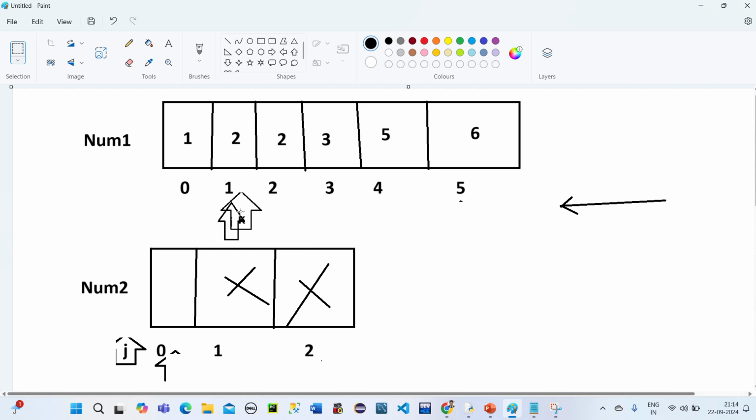So overall, all the elements are done. Everything got filled, and it got sorted also. You can see 1, 2, 2, 3, 5, 6. So with this logic we can solve this problem.